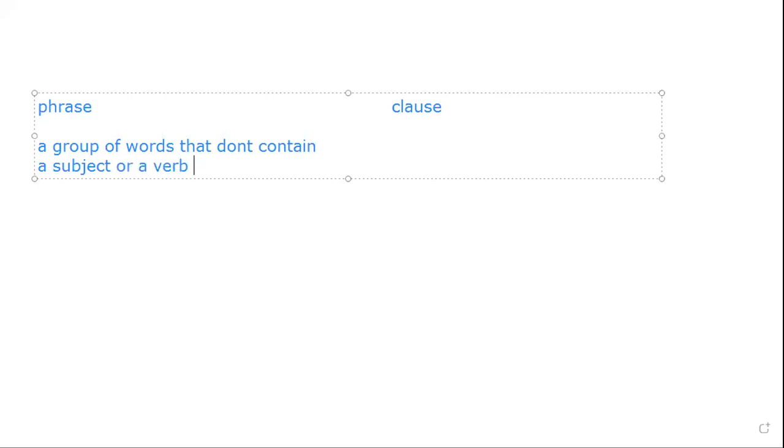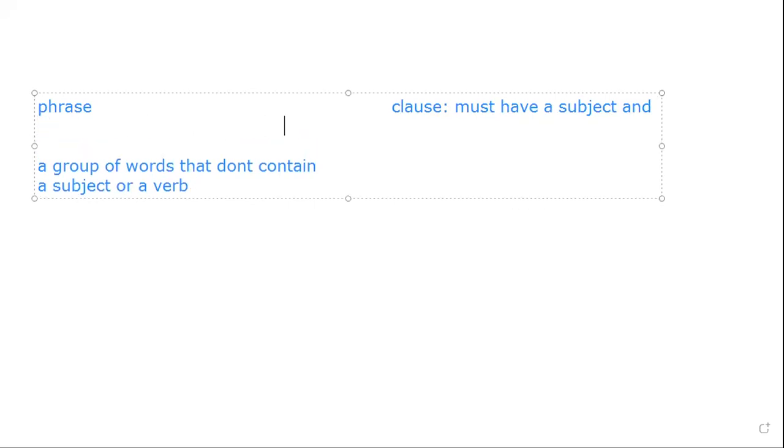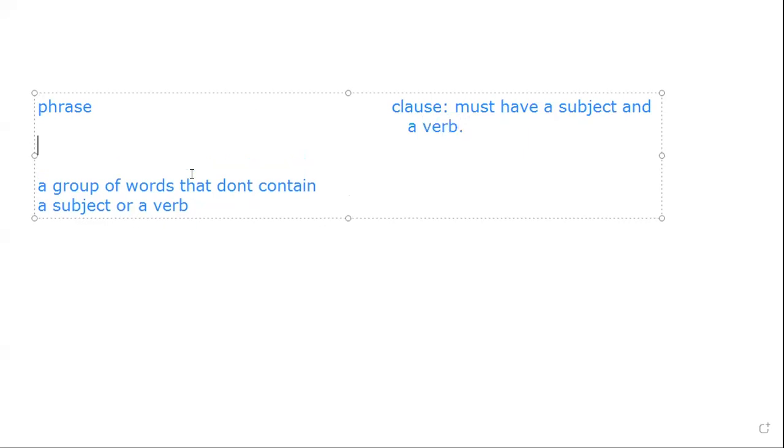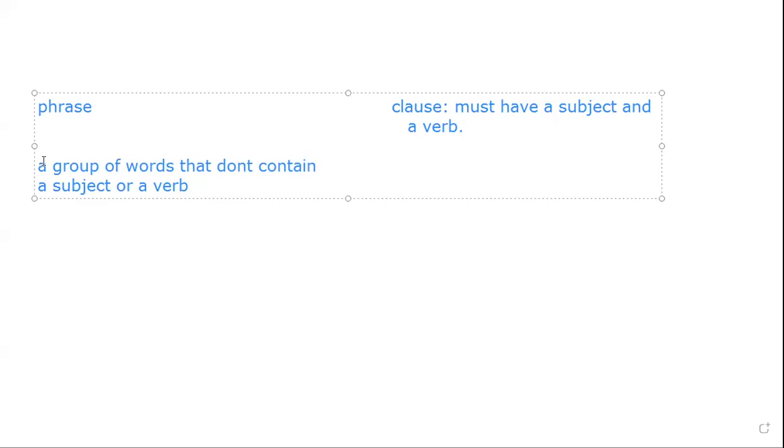And I'm going to show you the difference between that and a clause. A clause, on the other hand, is the opposite of a phrase. A clause is a group of words that must have a subject and a verb. So you must have a subject and a verb in order for it to be called a clause. Okay? So again, a phrase doesn't, but a clause does.